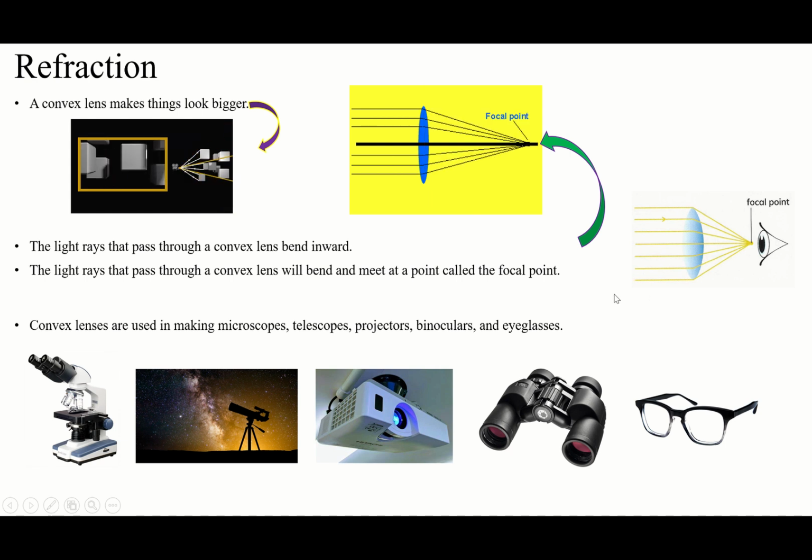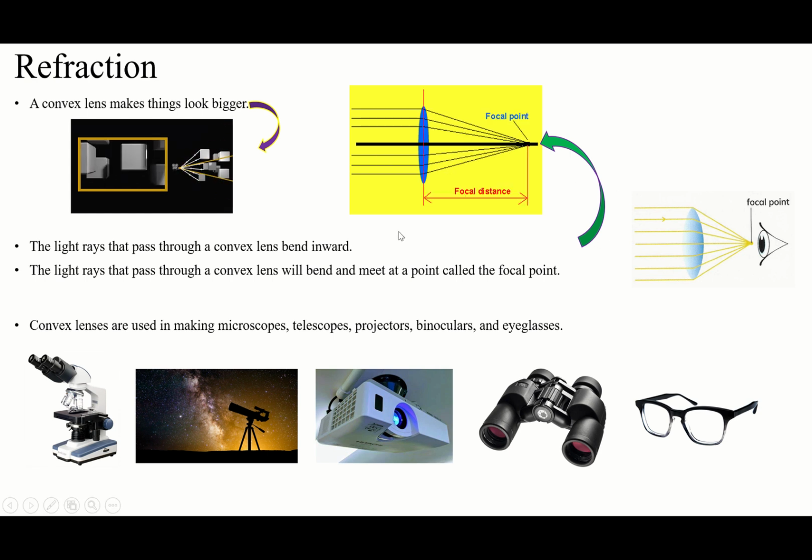They will all be bent inward, and they will meet each other in one point called the focal point. The light rays that pass through the convex lens will bend and meet at a point called the focal point. This is the focal point where all light rays are going to meet each other. So a convex lens is a lens that makes things look what? Bigger. A convex lens is for making things look bigger.